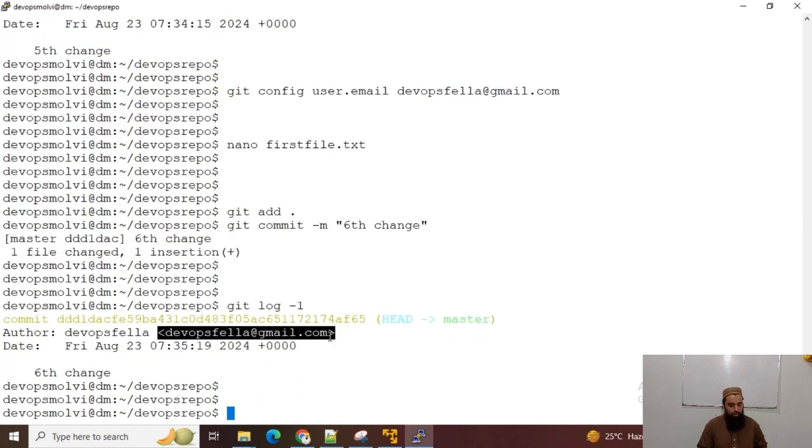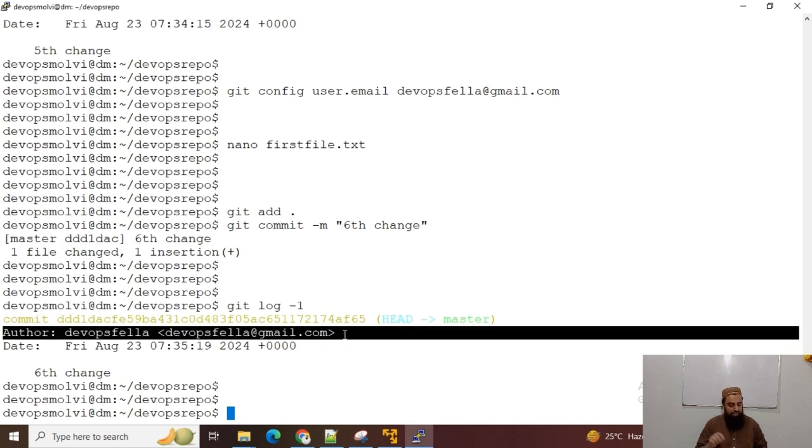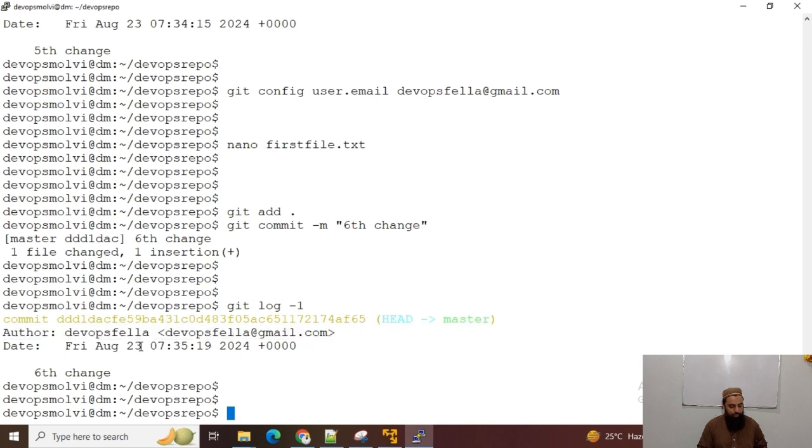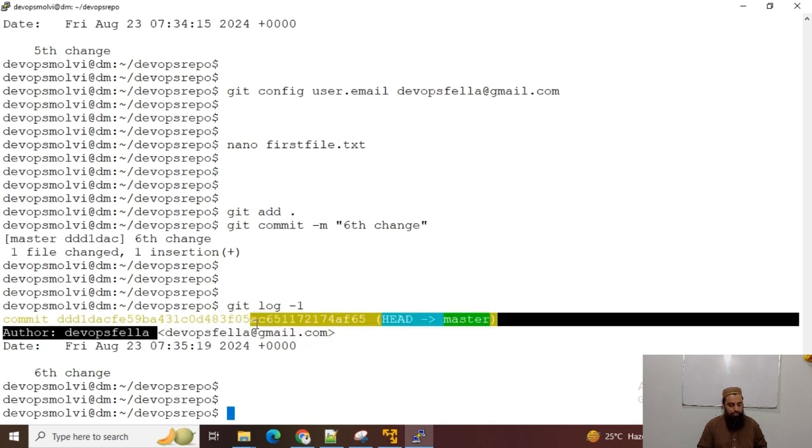Now all the commits by this user will have the author as DevOps fella and the email as DevOps fella at gmail.com.